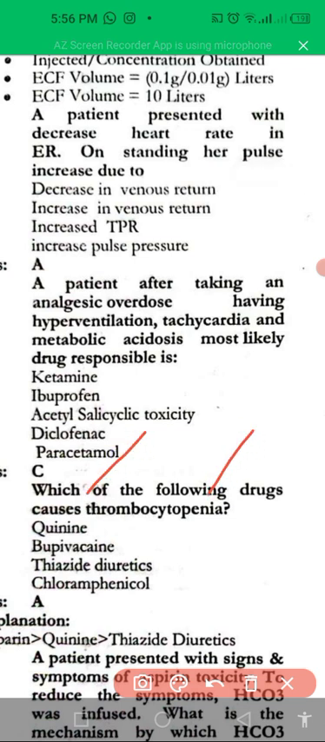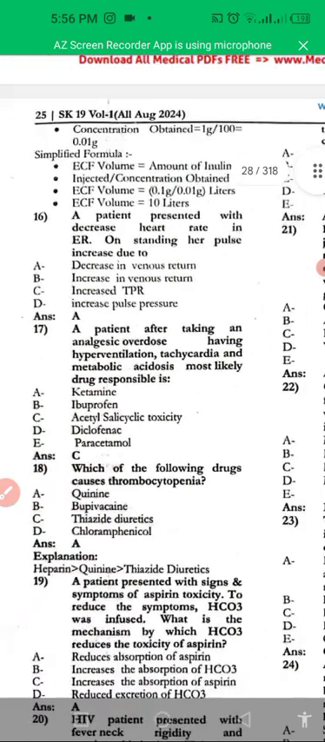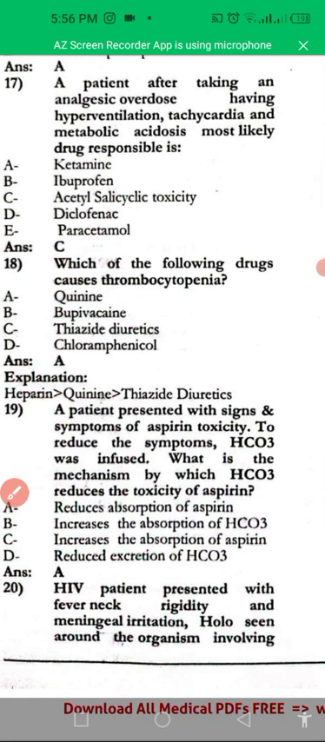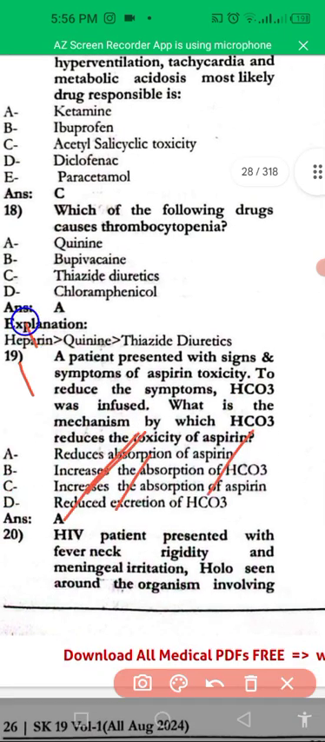Which of the following drugs causes thrombocytopenia, decreased platelets? It is quinine. Quinine can cause thrombocytopenia. Next one is, as you can see, heparin is the greatest among all, but in the options there is no mention of heparin: quinine, thiazide, diabetes.